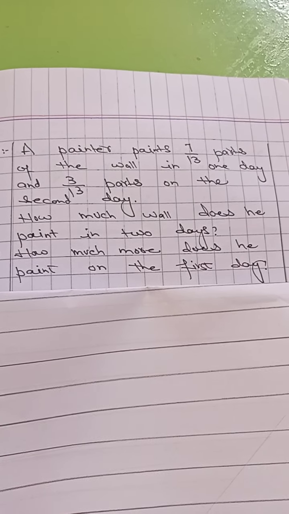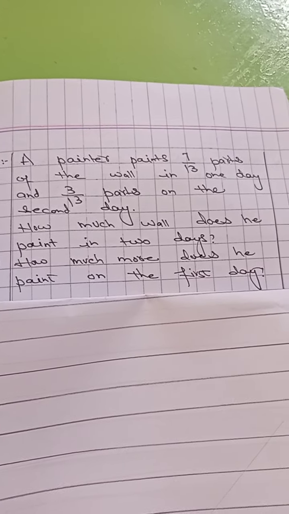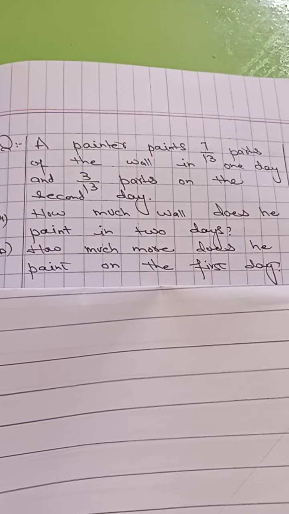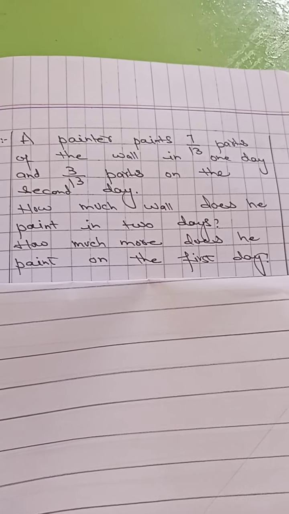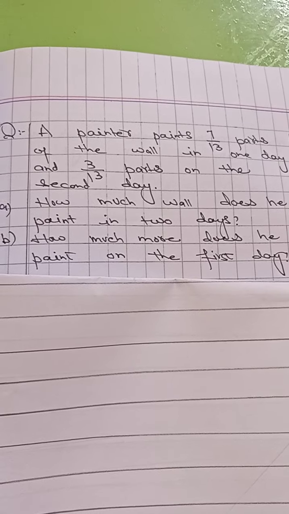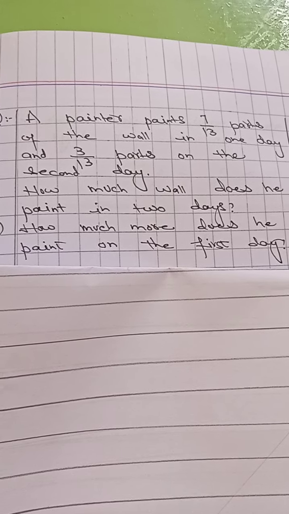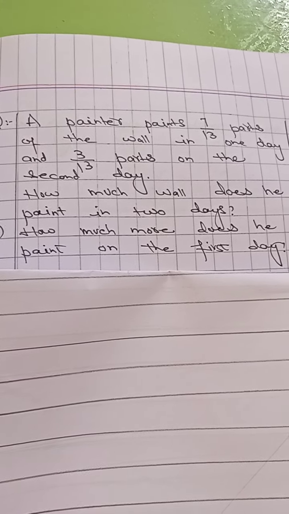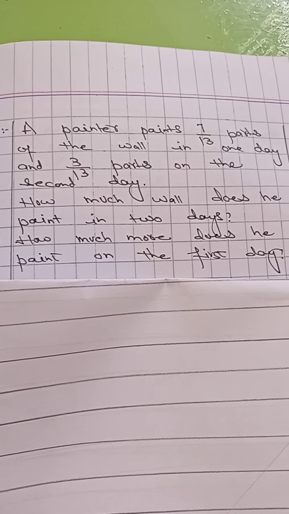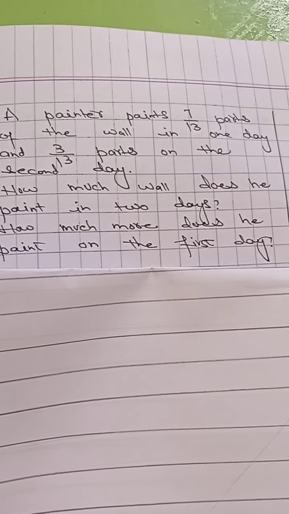Painter paints wall in one day 7 by 13 and he is painting wall on the second day 3 by 13, and you are going to find how much wall he paints in 2 days. Actually what he wants to find in question A is how much wall he paints in 2 days. Like you are going to calculate the sum of 2 days, the total number of parts of the wall that he is painting in both days. So that means you have to add these both fractions and you'll get your required answer.